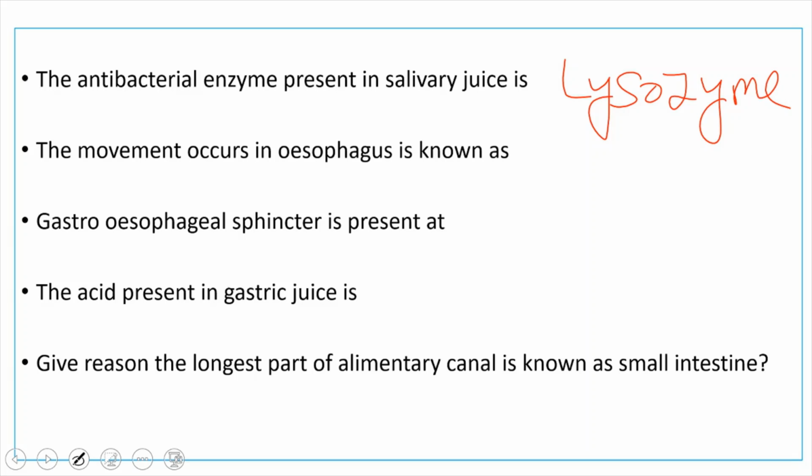Give reason. The longest part of the alimentary canal is known as small intestine. Small intestine is known as the longest part of the alimentary canal, but it is called small intestine because its width is very less. That's why we are calling it small intestine. Small intestine is present with many folds in order to make the process of digestion very effective. It can hold the undigested food for a longer time.